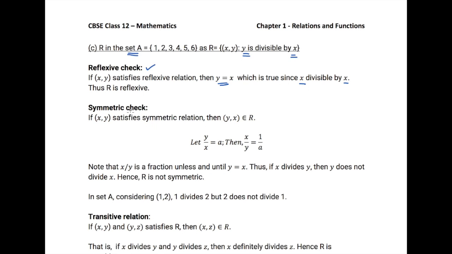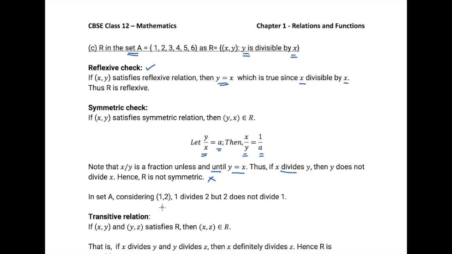Let us go for the symmetric check now. Let y by x equal a, because x perfectly divides y. If we replace x with y and y with x, we get 1 by a, which is not an integer, and hence y doesn't divide x perfectly. Thus, if x divides y, y does not divide x unless y is equal to x. That's the only case wherein it is possible, but not for other numbers in set A. And hence R is not symmetric.